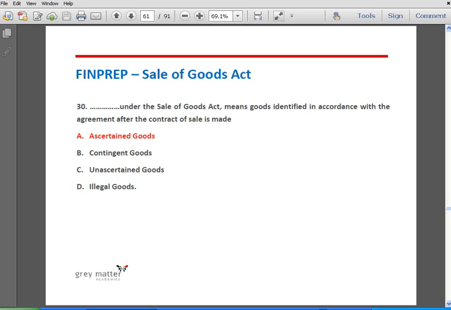Contingent goods are the ones which will be acquired only on the happening or non-happening of an event. For example, A contracted to sell mangoes to B only if it rains. So the selling of mangoes is highly dependent on whether it is going to rain or not, and hence it is contingent goods. Unascertained goods are goods not ascertained at the time of the contract of sale, and hence it is not the answer. The correct answer is option A.